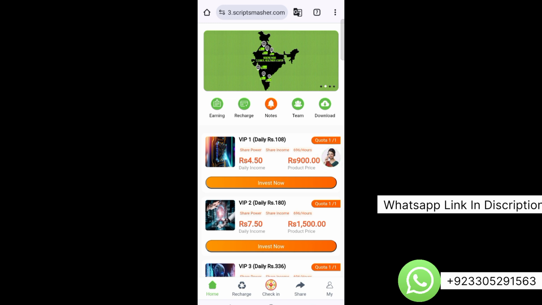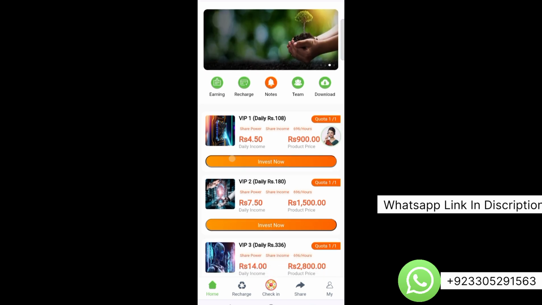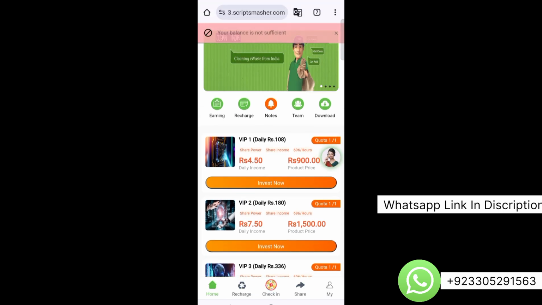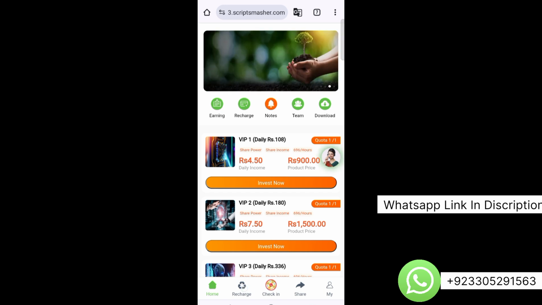Here you can see some different plans as well. By clicking them, you can invest in these plans. Here you can see that your balance is not sufficient to invest in the plan because you don't have balance. Now here is a recharge option.